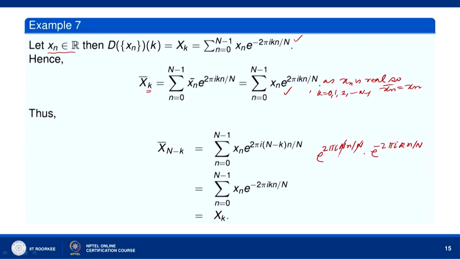So this n cancels with this, and e to the power 2 pi i n is equal to cos 2 n pi plus i sin 2 n pi. This is equal to 1 because n is an integer. So we get only this: x n e to the power minus 2 pi i k n by n, which is equal to X k. So X bar n minus k is equal to X k.